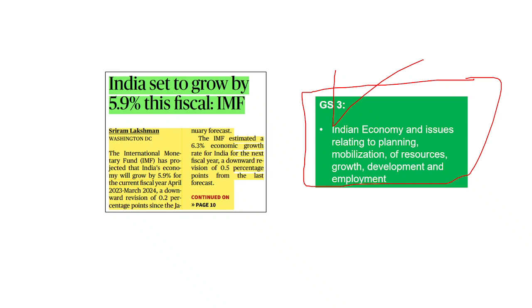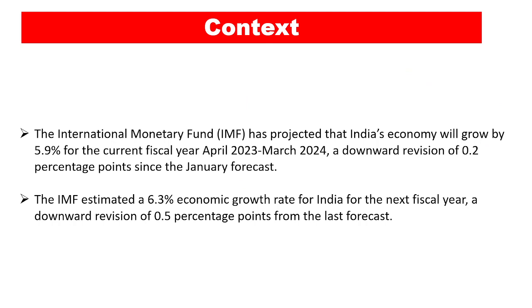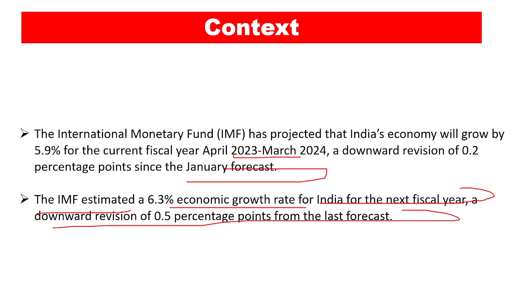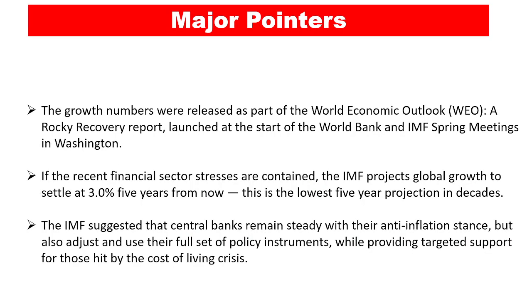Let's first understand the context of it, and then we are going to talk about the organization, which is the IMF. So the IMF says that India is going to grow by 5.9% in the 2023 to 2024 year. And this is a downward revision of 0.2% since the January forecast, and the IMF estimated a 6.3% economic growth rate for India for the next fiscal year, a downward revision of 0.3 percentage points from the last forecast, right? And the growth numbers were released as part of the World Economic Outlook, a rocky recovery report. This particular report is presented by the IMF, right?